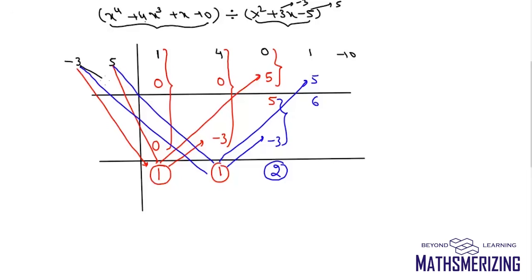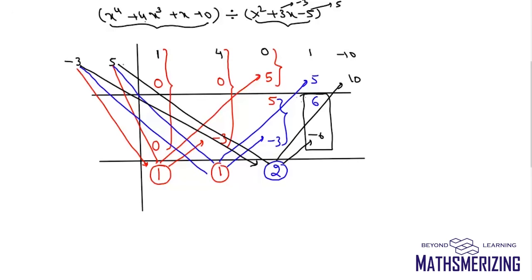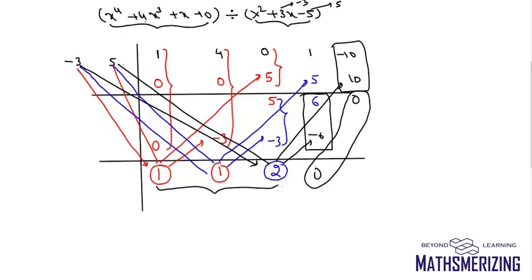Now again, minus 3 into 2. So minus 3 into 2 is minus 6, so I'll put it there. And 5 into 2 is 10, so I'll put it there. So plus 6 minus 6, it's 0, and plus 10 minus 10 is 0. So the remainder of this polynomial is 0x plus 0, so remainder is 0, and the quotient is x square